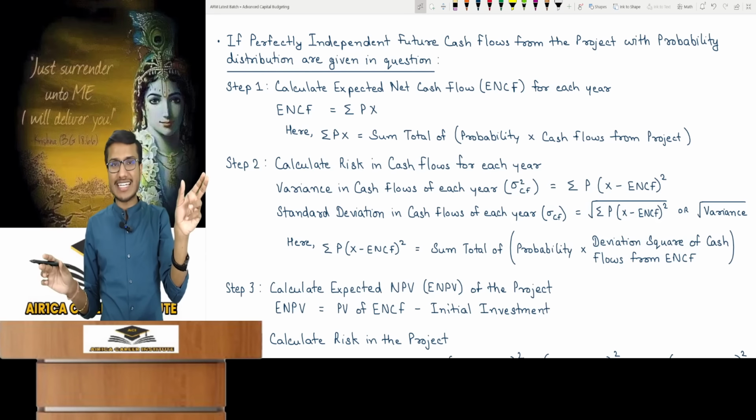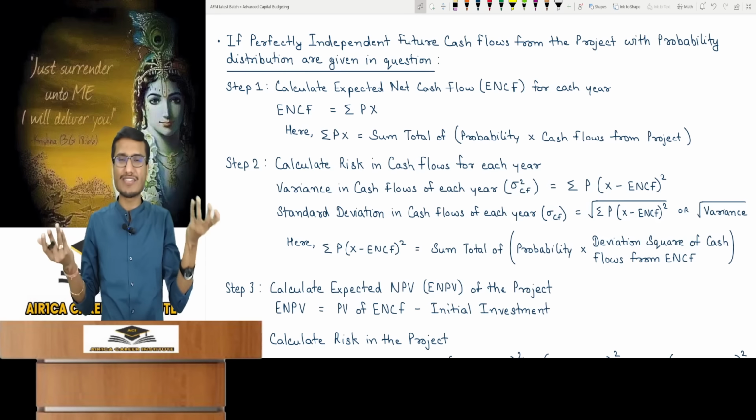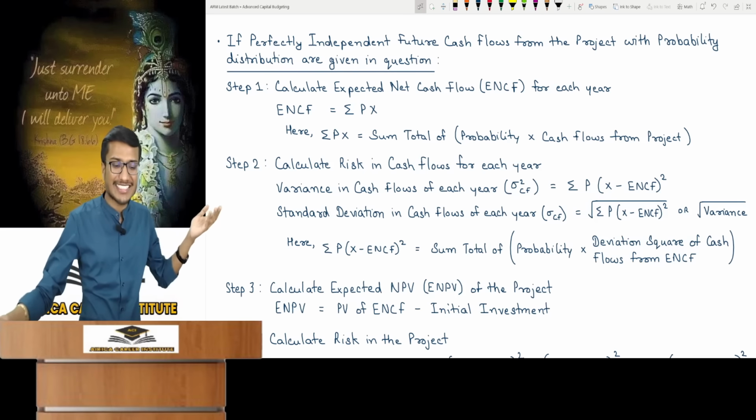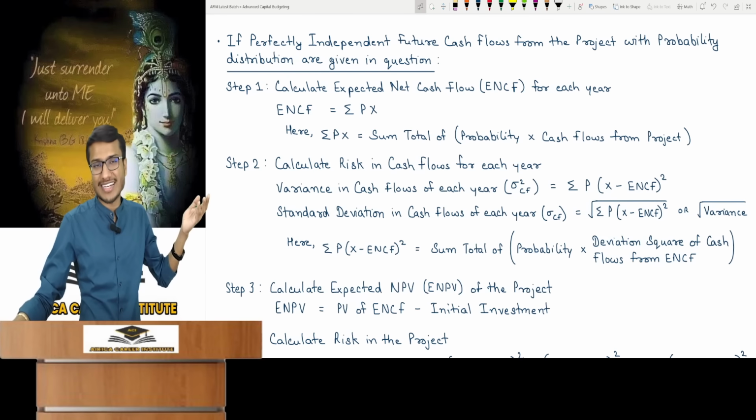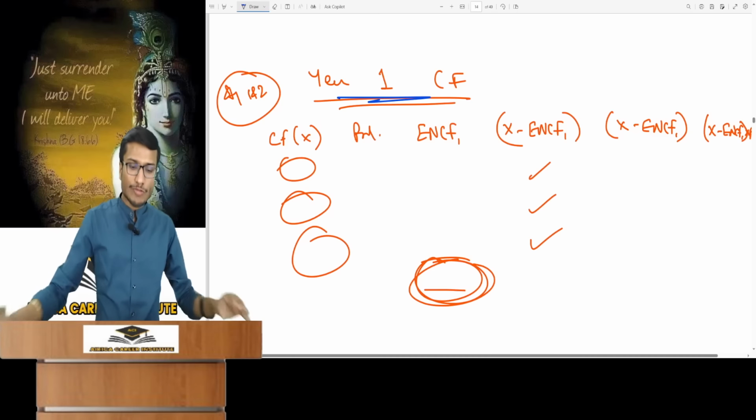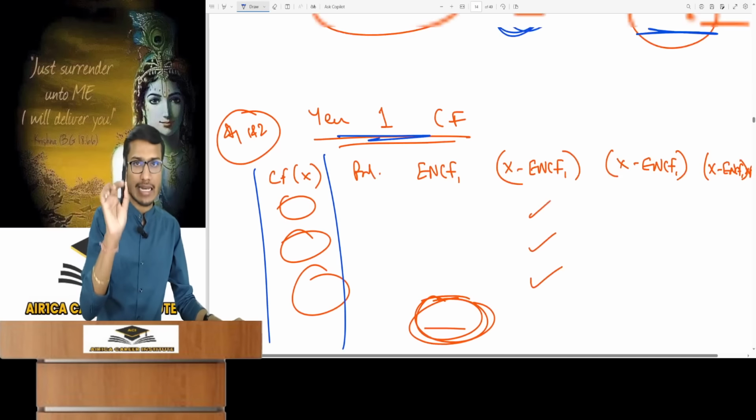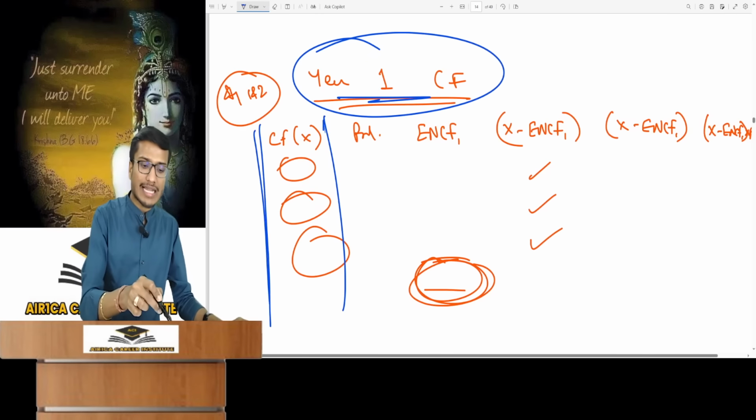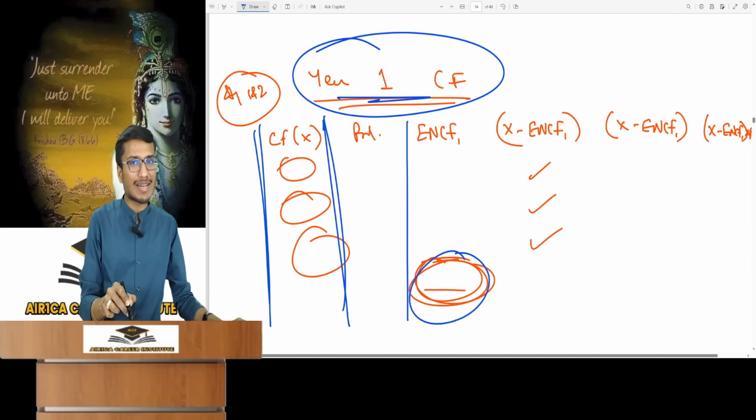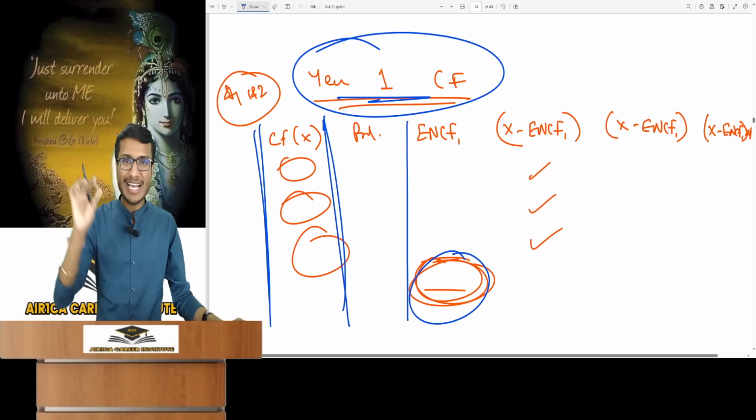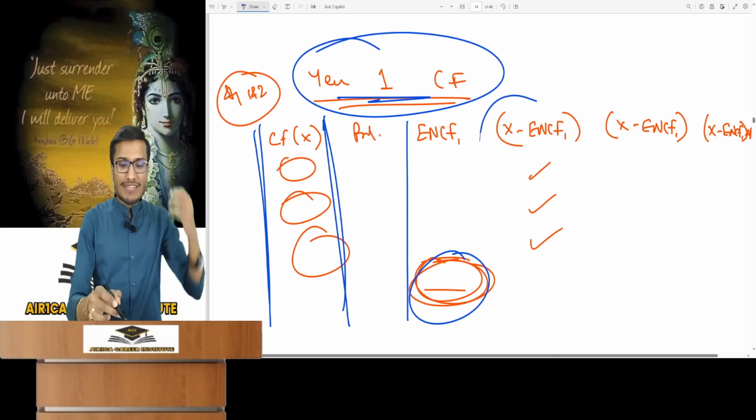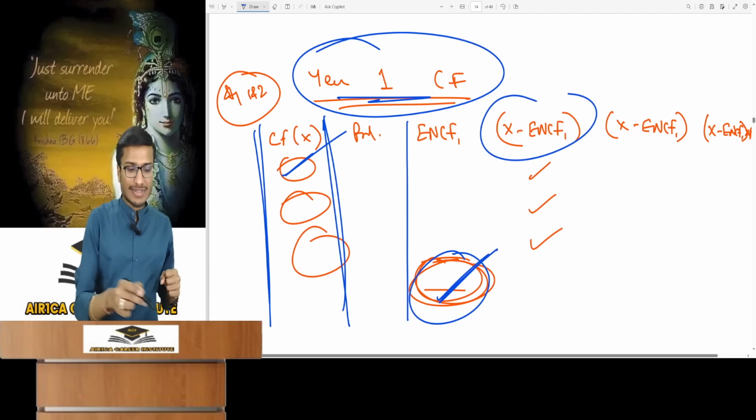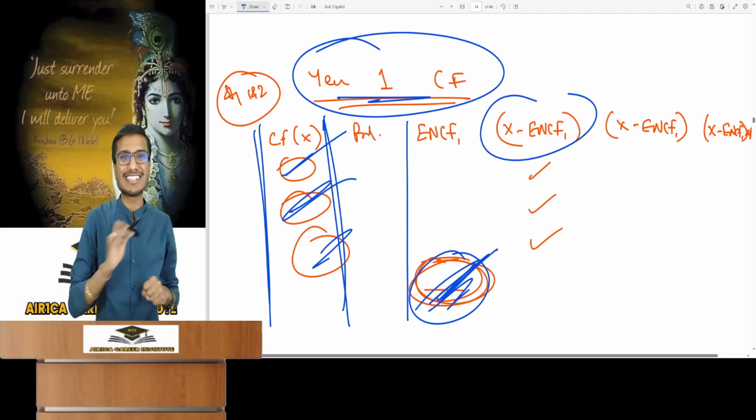First year cash flow has this deviation, meaning cash flow minus ENCF. Take deviation of cash flow from ENCF. Standard deviation is the square root of variance. Understood? You'll do the same for cash flows, calculating for each year separately. Find standard deviation of cash flow for first year. For the first year, cash flows and probability yield ENCF; steps 1 and 2 will be together. What is it each year? So now deviations: X minus ENCF, X minus ENCF.